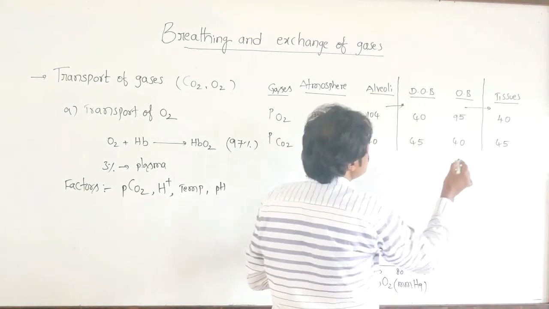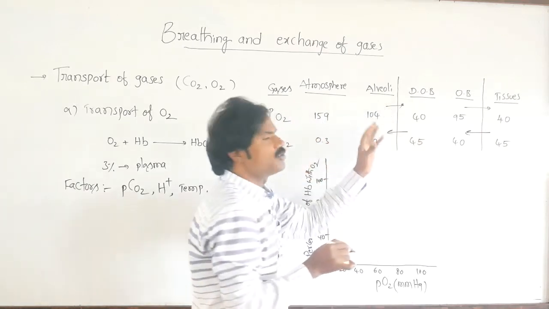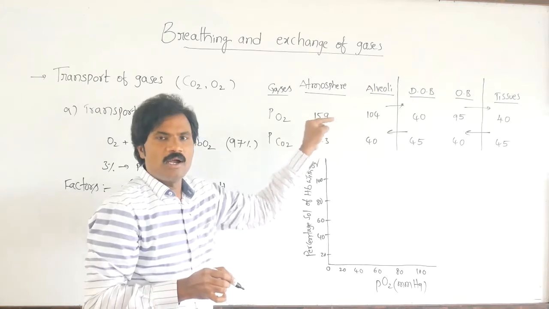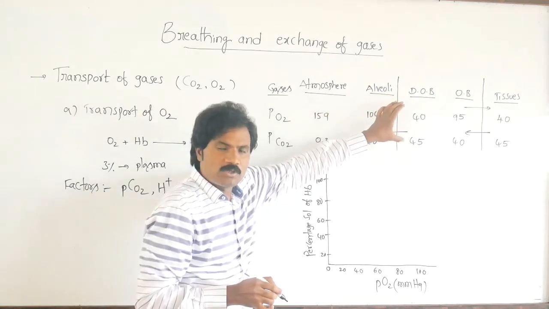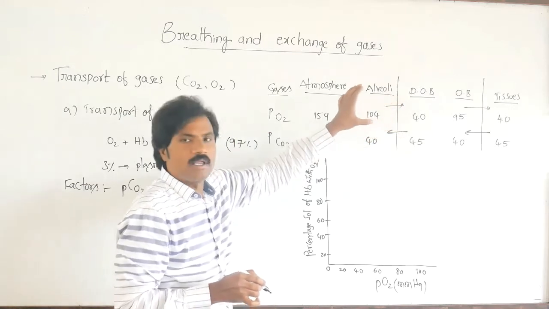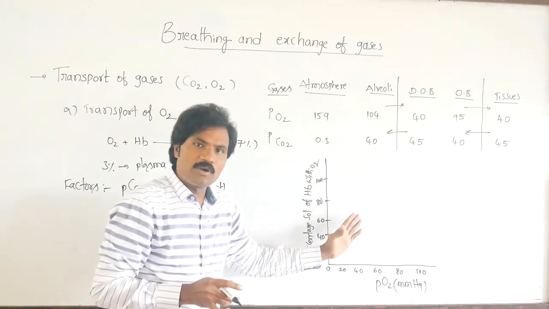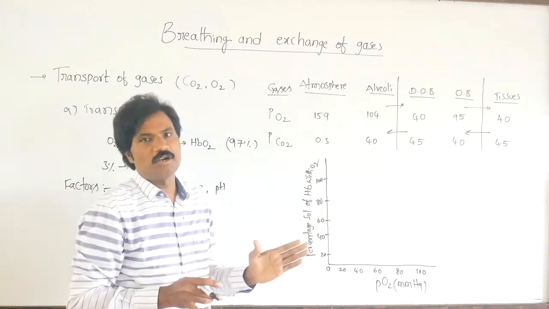In this manner oxygen and carbon dioxide are transported. The diagrammatic pictures indicate this representatively, and with the help of a graph we also understood how oxygen association occurs.